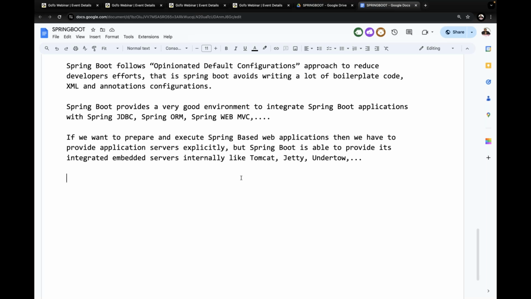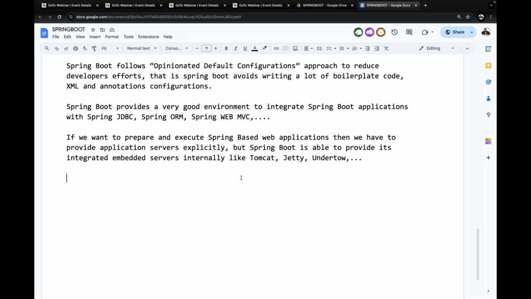Yes, exactly. Previously, I gave the same point. A standalone application is provided by Spring Boot or not? A standalone application, with a main class and main method, is provided. Inside the main method, one annotation is available, the SpringApplication annotation. That annotation will do all these things. The total environment would be prepared by the standalone application. The standalone application is provided by Spring Boot. Yes, exactly. This is one point we have to understand.